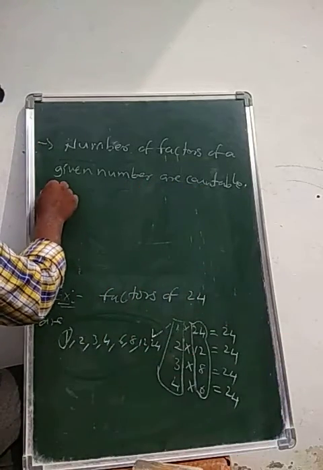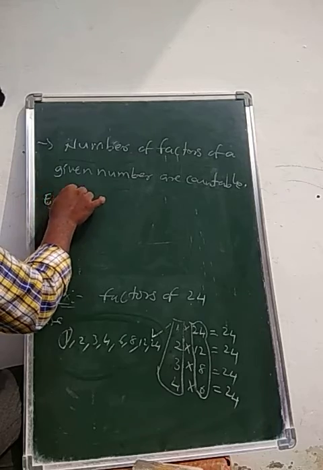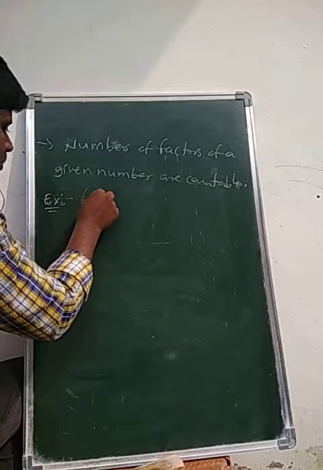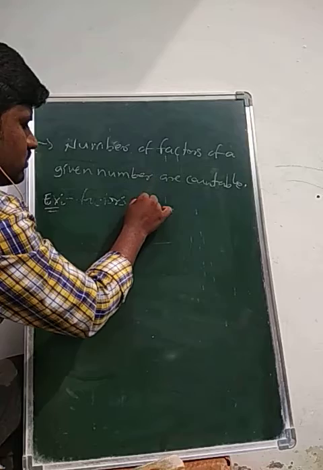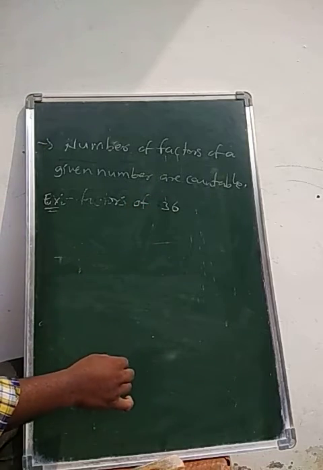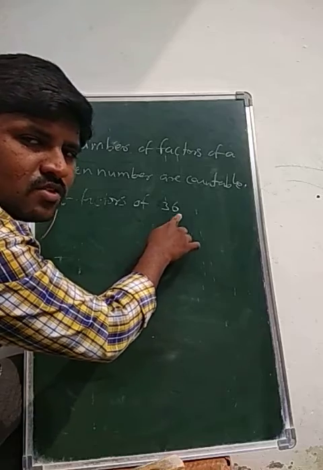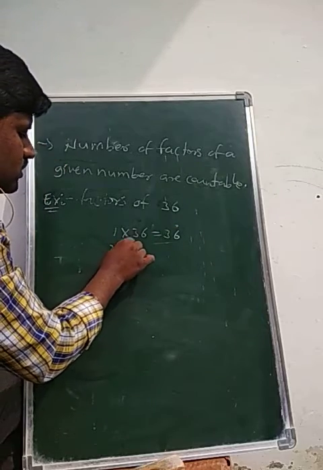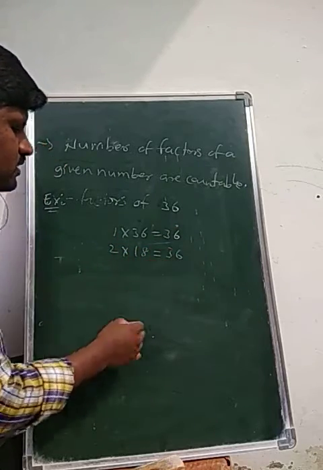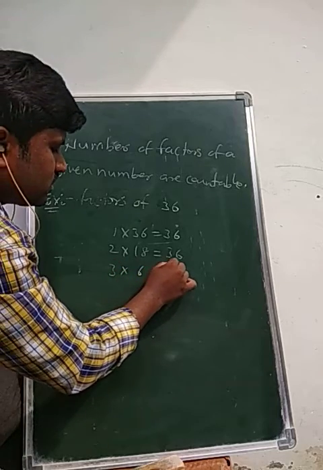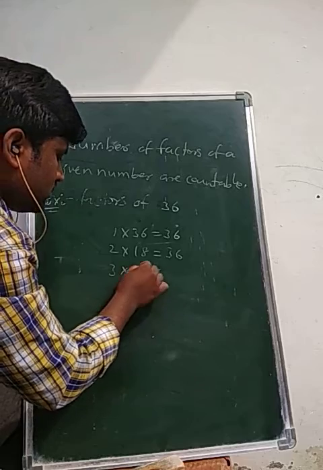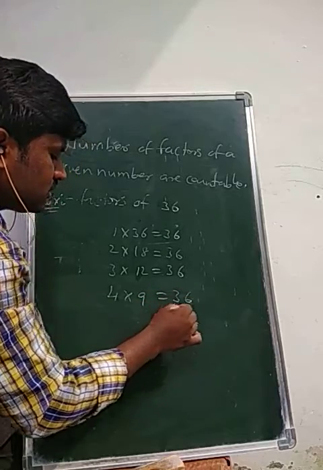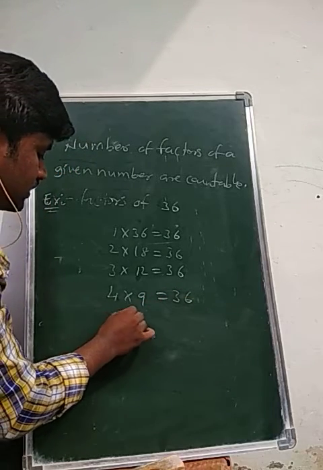For example, see here, factors of 36. Okay, factors of 36, what are they? 1 36s are 36, 2 18s are 36, 3 12s are 36, 4 9s are 36, and 6 6s are 36.